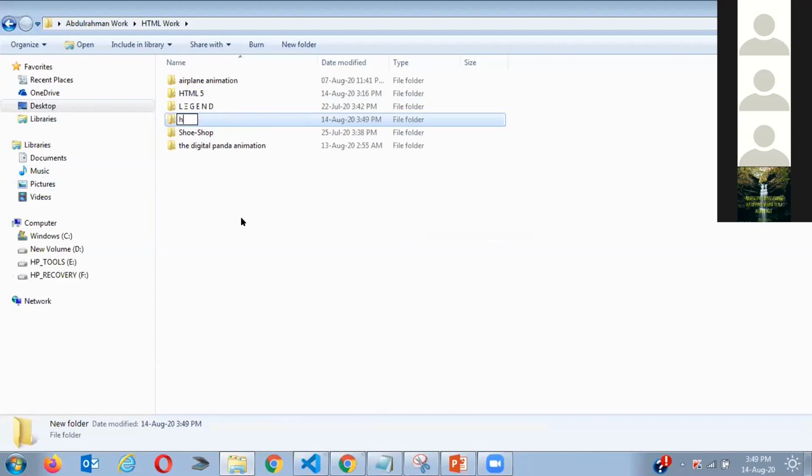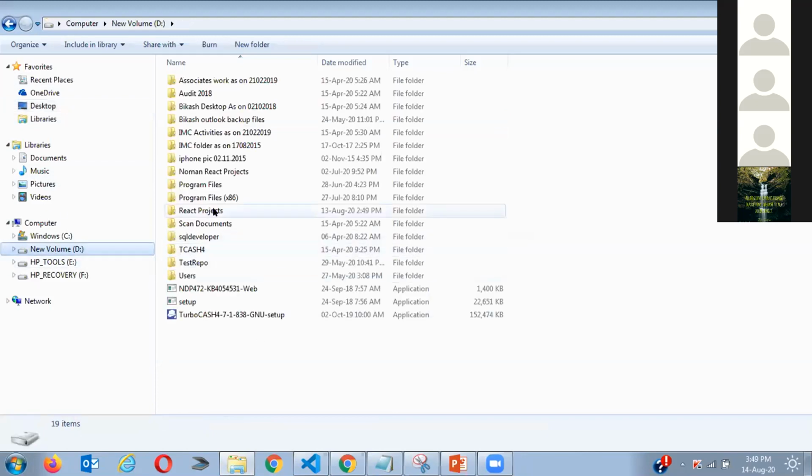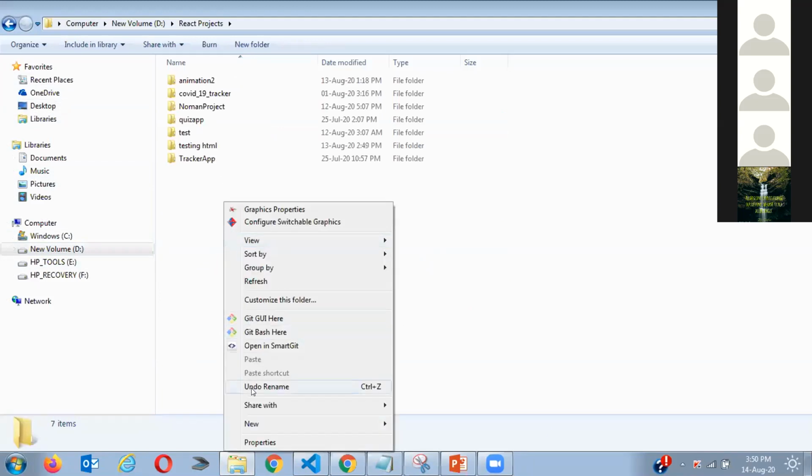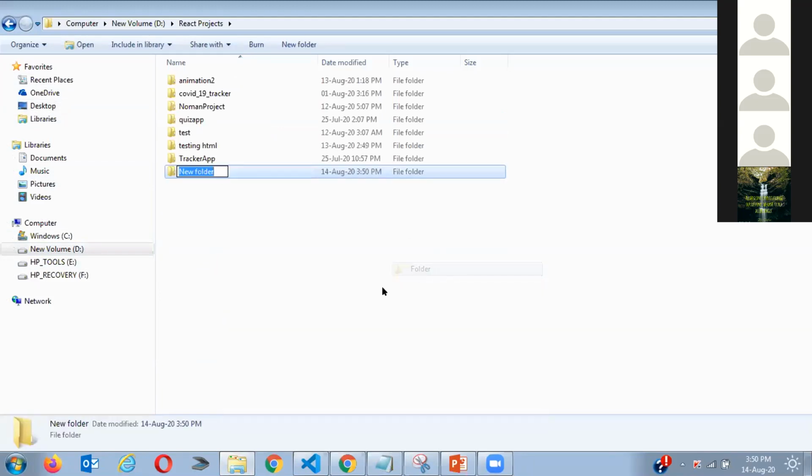Let me say HTML. You can create the folder from there. Don't create from there. Create everything from the IDE. Okay, I'll just go here. So this is how you create a new folder.